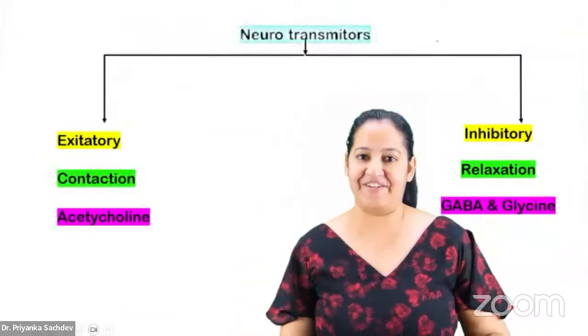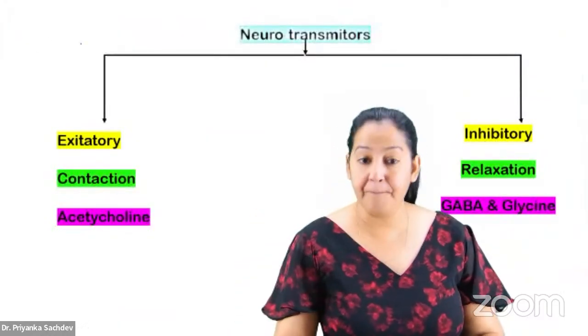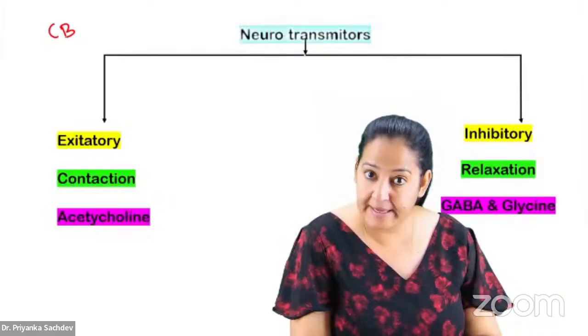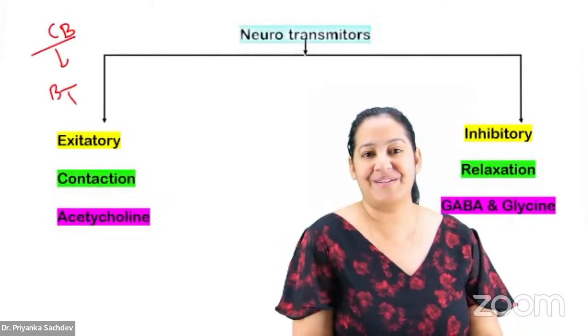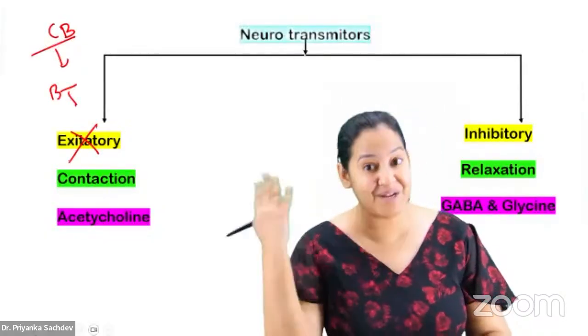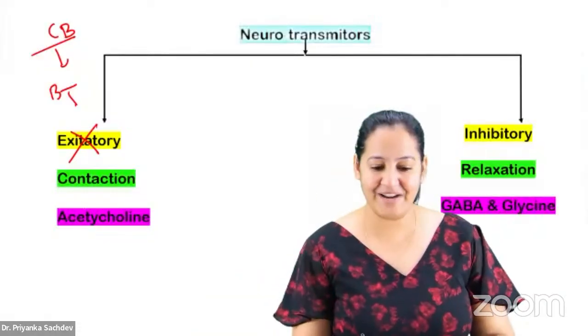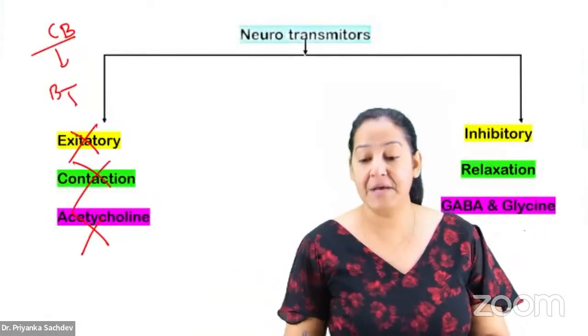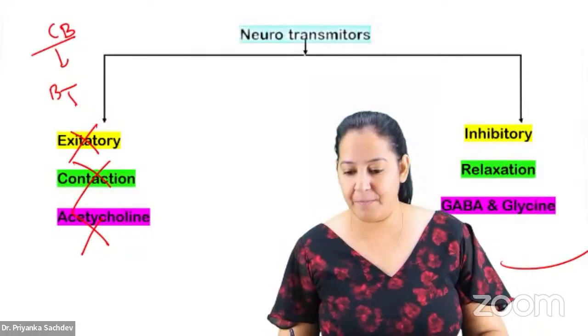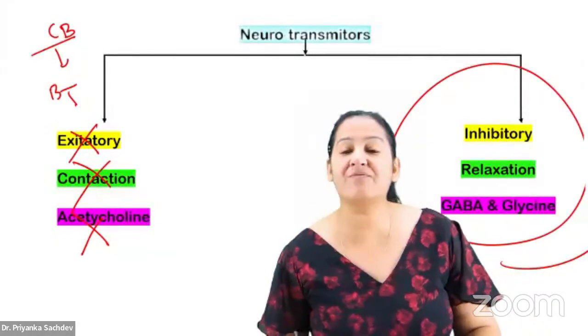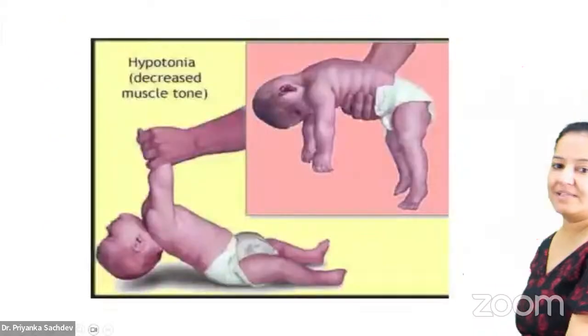Again, come on the same diagram. Now, for example, Clostridium botulinum is entering someone's body and it secretes the toxin botulinum toxin. It inhibits the excitatory neurons in contrast to tetanus. No excitatory neuron, no acetylcholine, no contraction. So unopposed relaxation is there. The name of the disease is floppy baby syndrome.